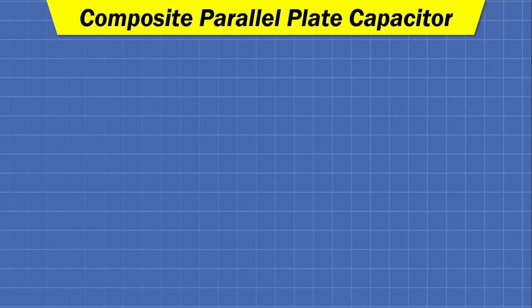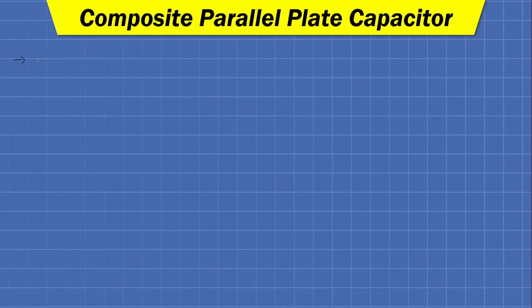So in order to have a variable value of capacitance during operation, if we want to change the value of capacitance without turning off the circuit, at that time composite parallel plate capacitors are very useful. So this composite parallel plate capacitor is nothing but the space between the plates filled with more than one dielectric medium.